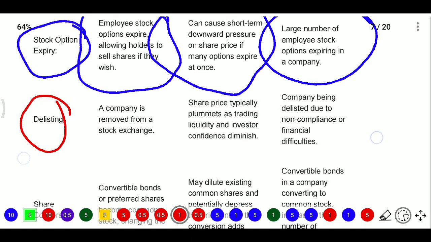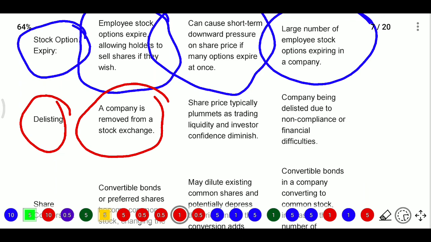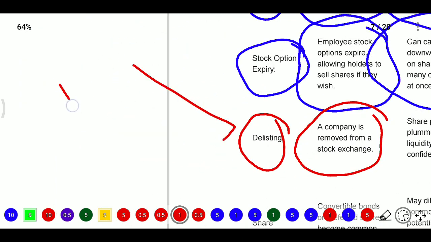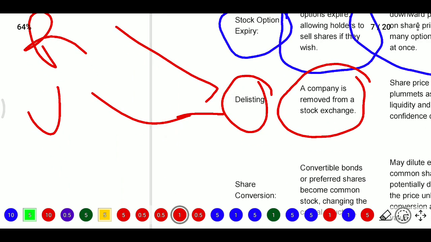Next, delisting is also a corporate action. Delisting means a company is removed from a stock exchange, where we have seen the IPO, that is the initial public offer. After that we went for direct listing. After direct listing, if you want to come out of the listing, we can delist the company. For delisting we have three options. It may be regulatory, voluntary, or as per some plan, that is another corporate action.